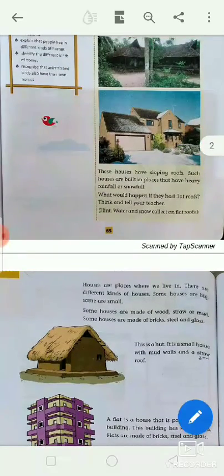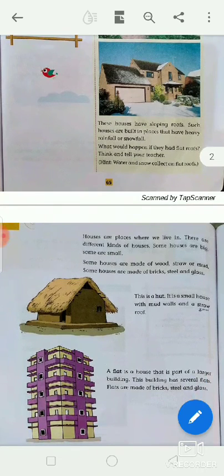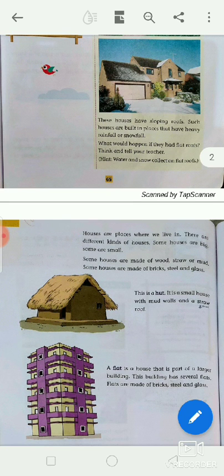We live in different kinds of houses. Some houses are big and some are small. Some houses are made of wood, straw or mud. Some houses are made of bricks, steel and glass.